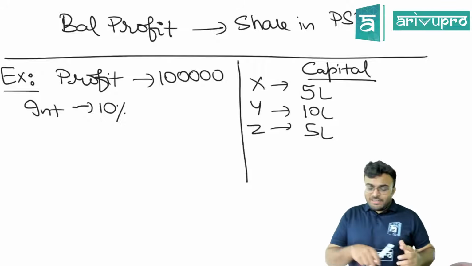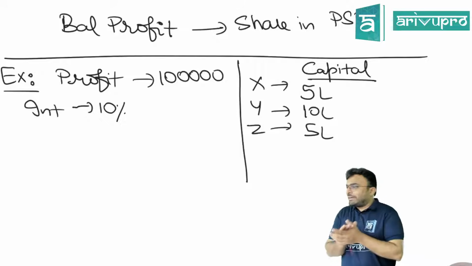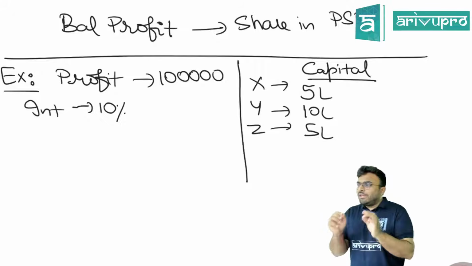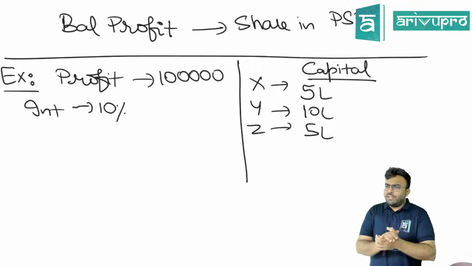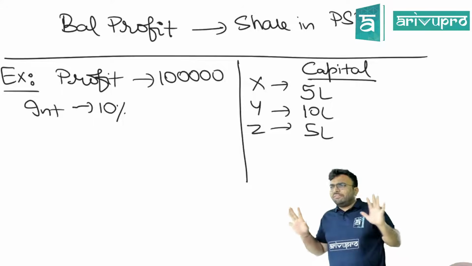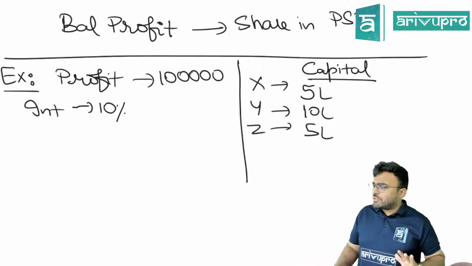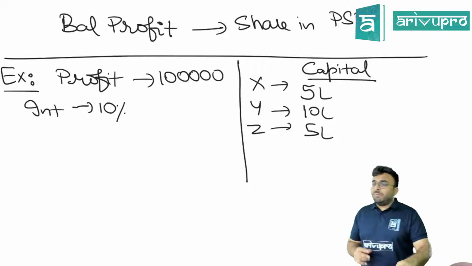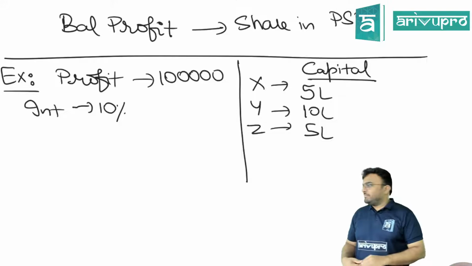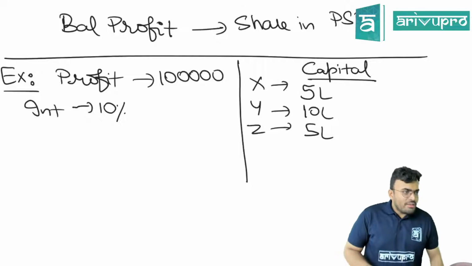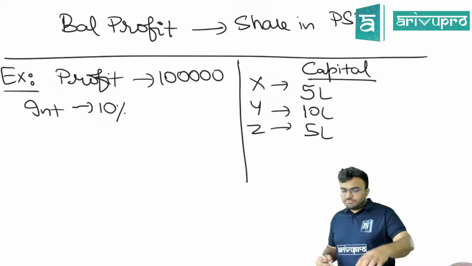See, understand the points in the act. In the act, what did they tell? They told that you will give interest on capital if there is profit only. Otherwise, if it is loss, you should have agreed that we will give interest. Then only you give in case of loss. Now here it is not loss. It is profit only. But the problem is the profit is not sufficient. Now what will you do?